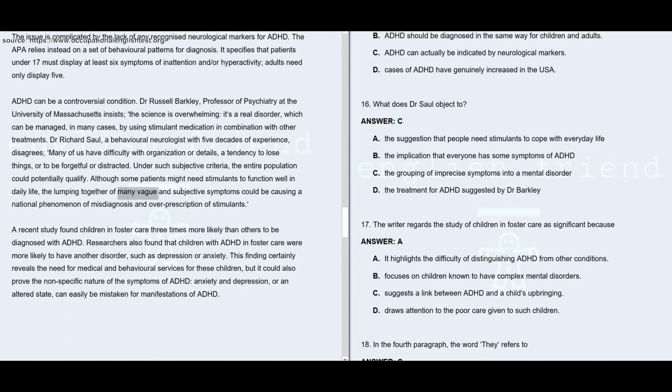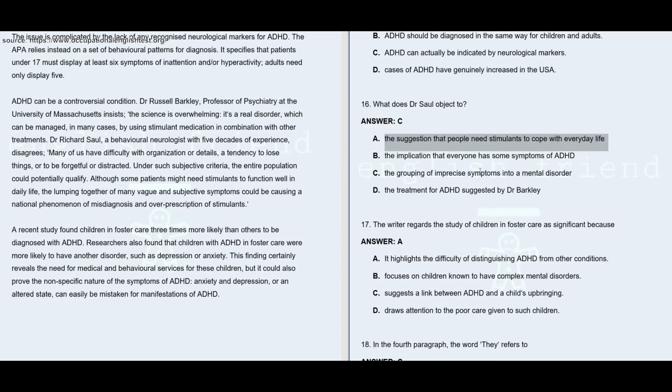Vague means unclear. Unclear and subjective symptoms are lumped together, which is the same idea that we can see here in option C, the grouping of imprecise symptoms into mental disorder. And from this, it is quite clear that these symptoms are not precise or perfect. They are imprecise symptoms. And that's why option C is the right answer. Option A says, the suggestion that Dr. Saul objects to the suggestion that people need stimulants to cope with everyday life.